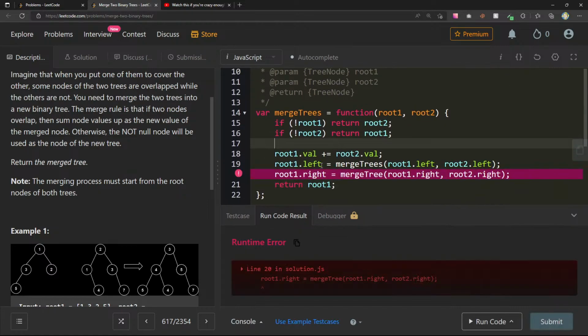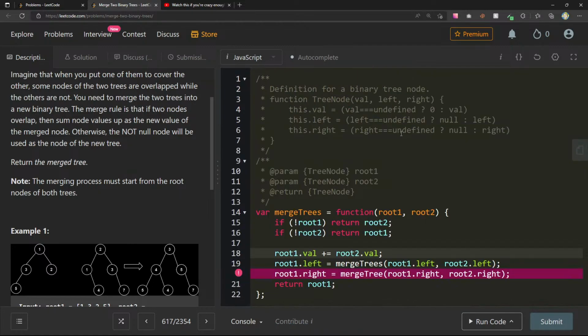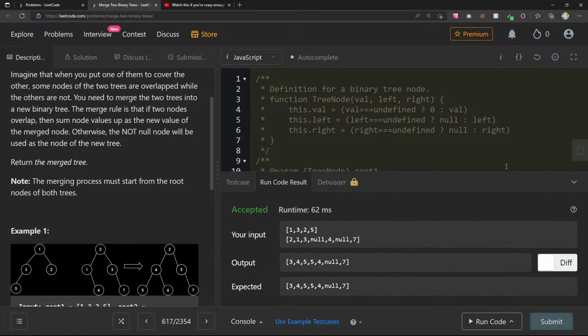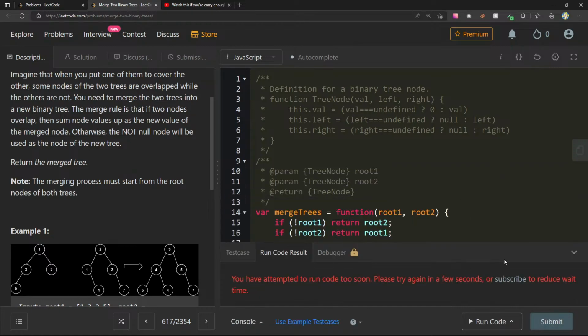Root1.right, did it not like this merge? Oh wait, mergeTrees, okay. That was just a typo on my end. The output is 3, 4, 5, 5, 4, null, 7. Let's try some other cases here.